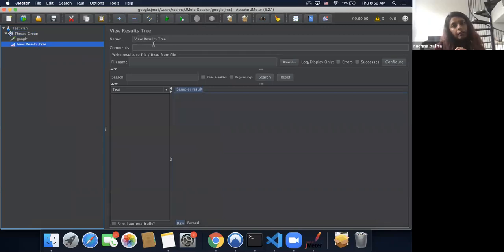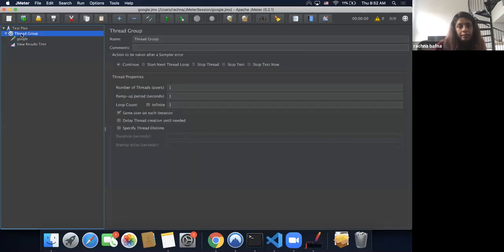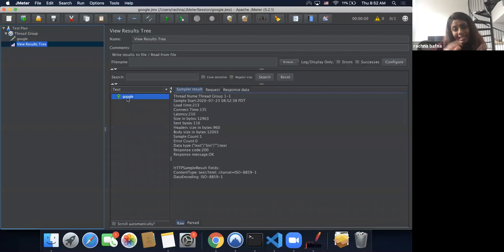So what this essentially does is, for every request that's being sent from your JMeter, it will show you the request and its details in here. Now that we have added a thread group, our thread group settings are one user, 1 second as our ramp up time, and loop count is just 1. So if you run it, you will see a request sent to google.com.